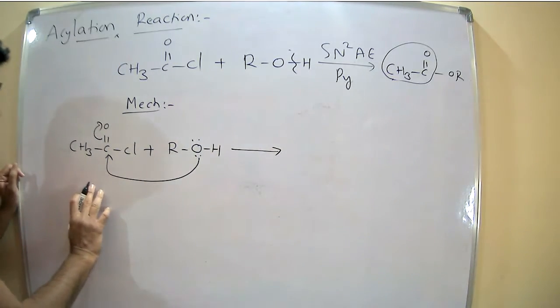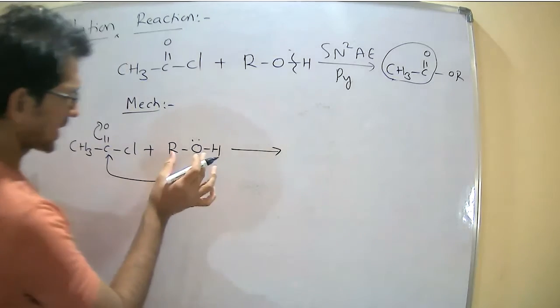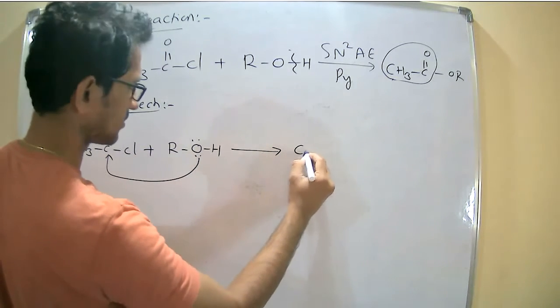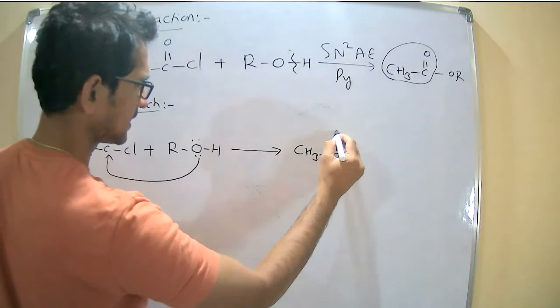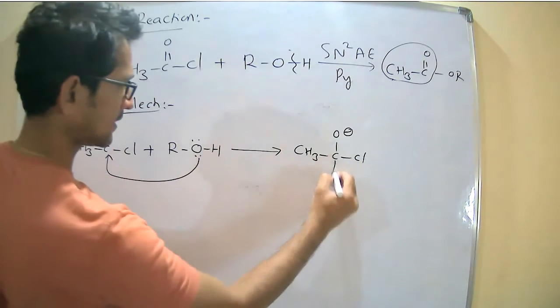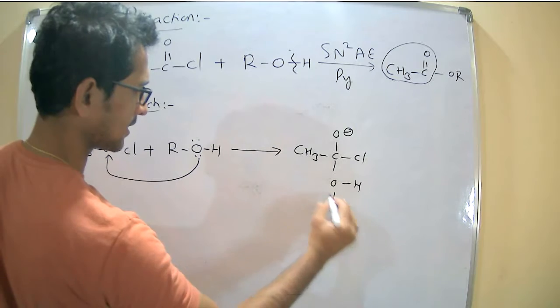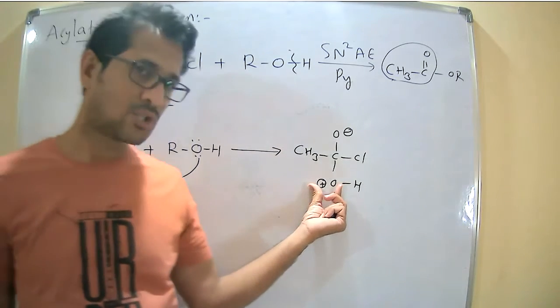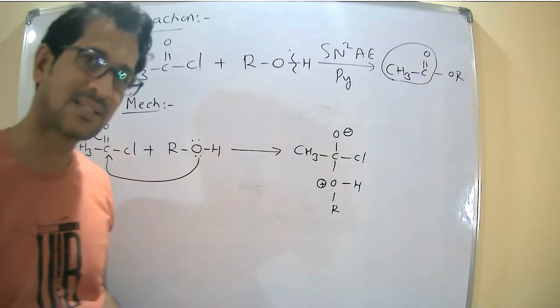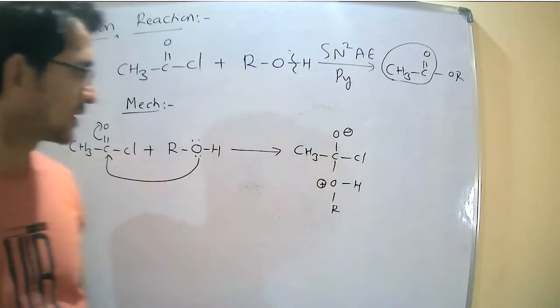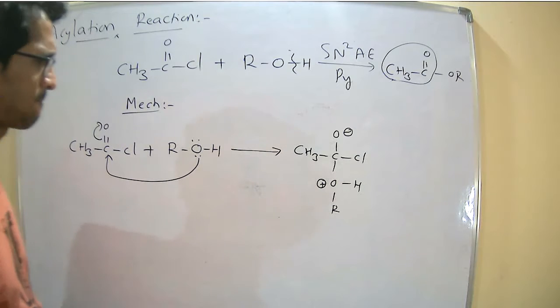The first step is addition of the group, giving CH3 CO with minus on Cl and OHR plus. Now the positive charge develops on the oxygen, because oxygen is divalent, but here around oxygen we have three bonds.